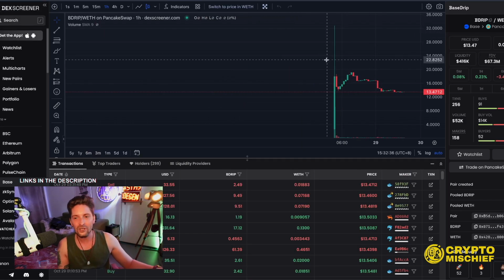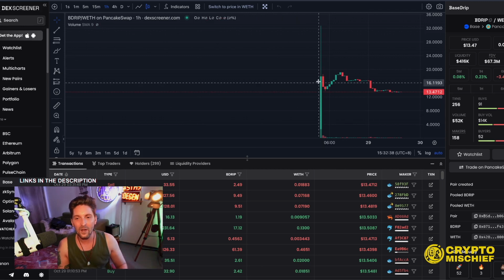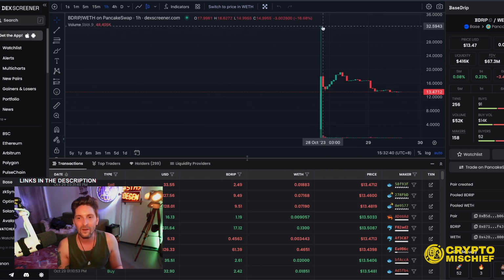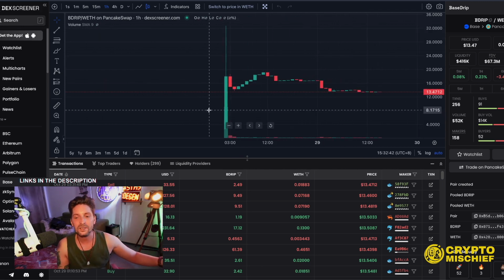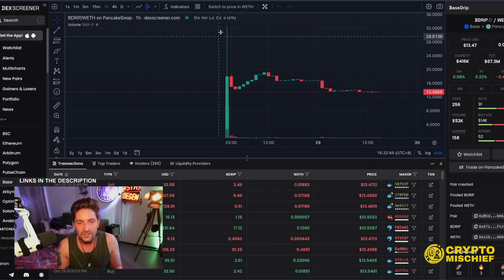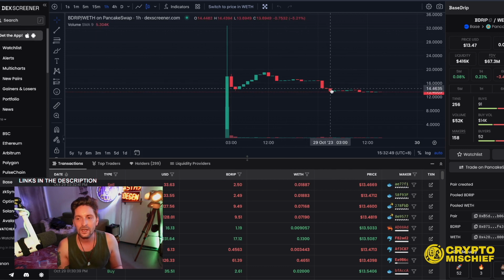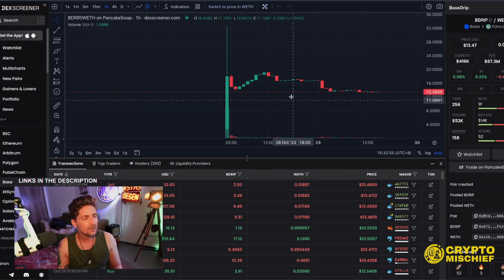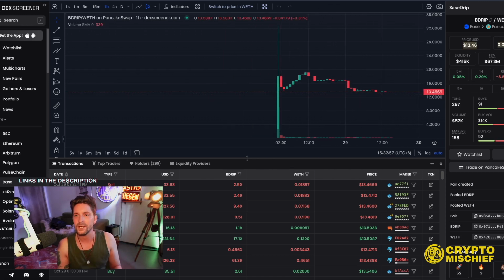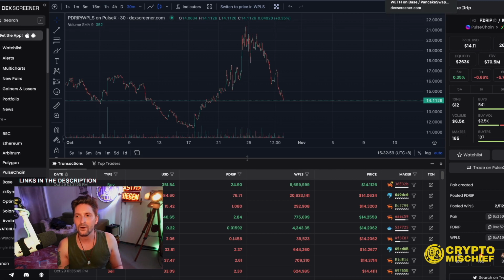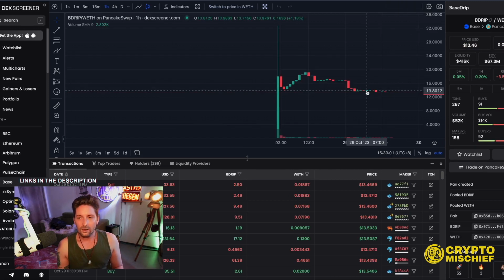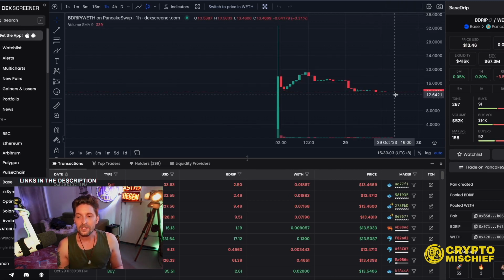We can see the launch had the pump after launch. This is a 2-day-old chart, so this didn't hit the heights of PulseDrip in the launch phase. Now we've settled down to that $13 price from $20, right? So currently, the two tokens are sitting at just about the same price. Will we see this pump, right?